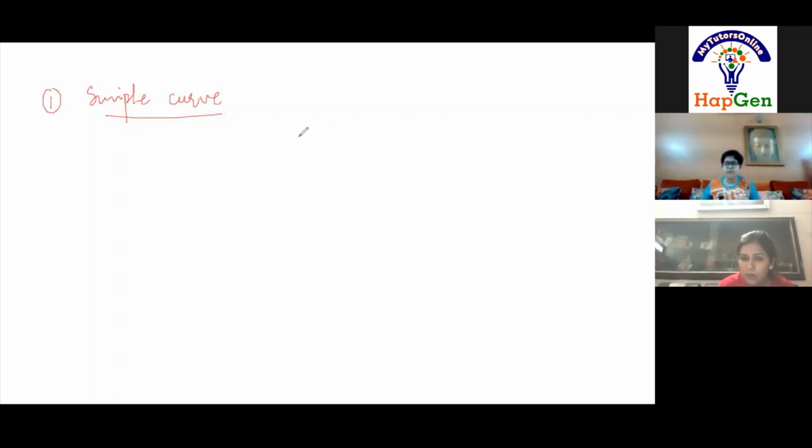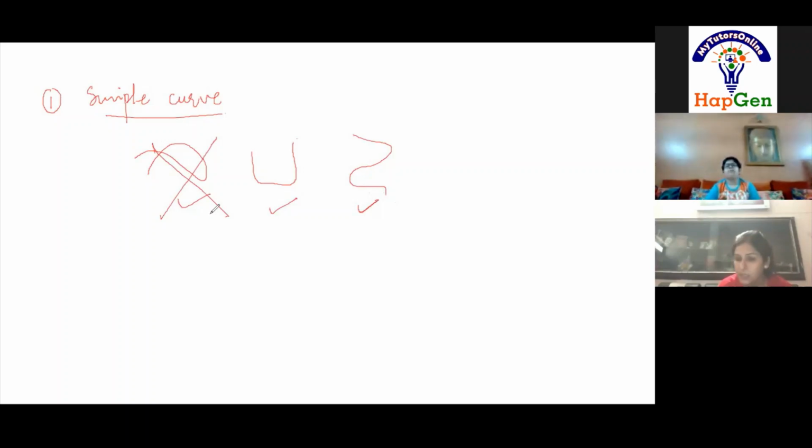Let me first draw a few examples. This I have drawn, this I have drawn, and this. See, in this example, is this curve crossing itself? No. Is this curve crossing itself? Yes. That means it is not a simple curve, because simple curves are those curves which do not cross themselves.